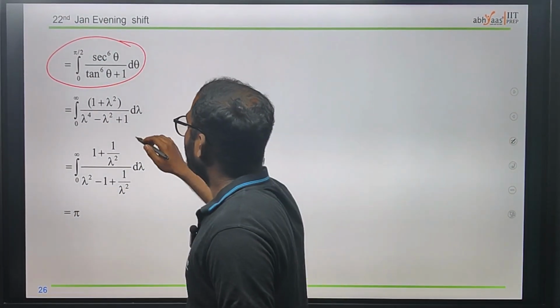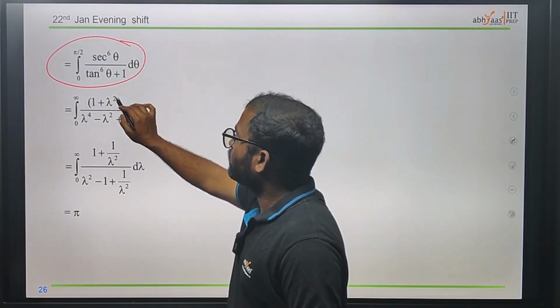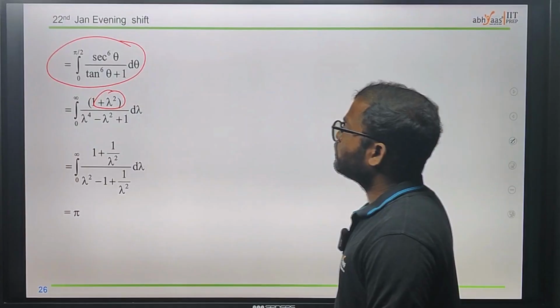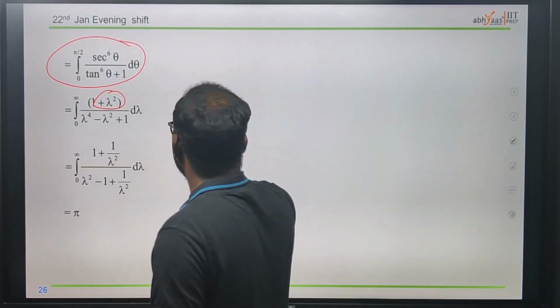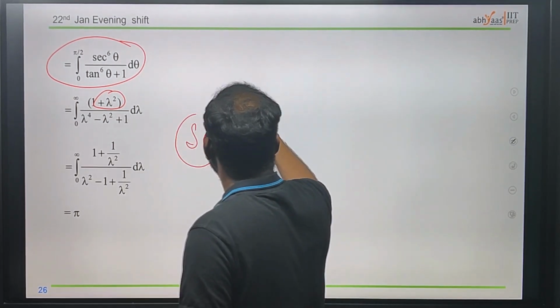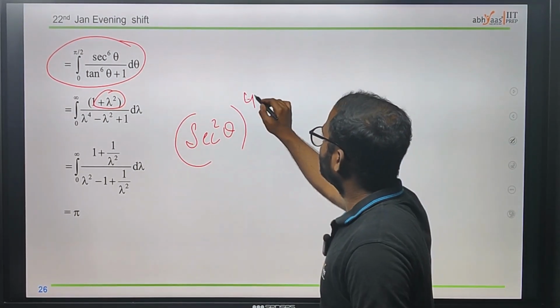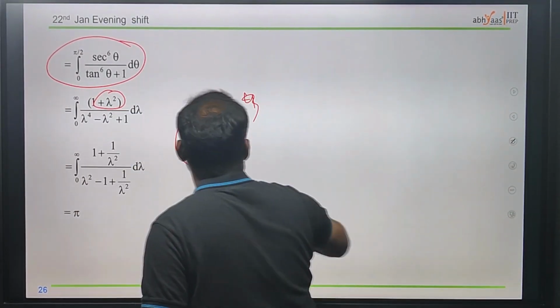Where secant square, just substituting, we know whatever we have like lambda, how is lambda getting here, because of the tan. By using the tan we can easily find the lambda, which is secant square, which can be written as secant square theta power 4. Okay, we can take like power 3. We can use 1 plus tan square, that is the thing they are just using here.